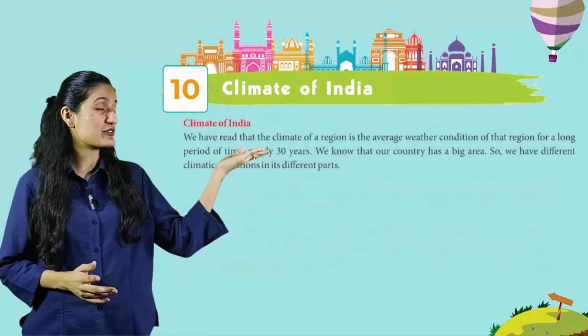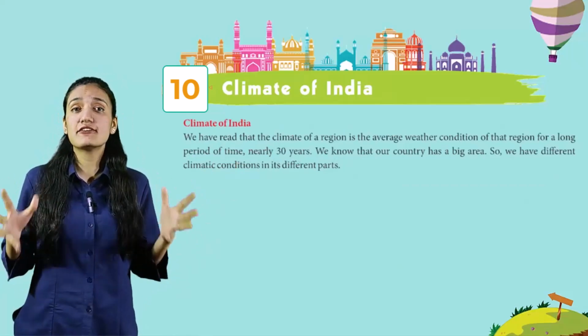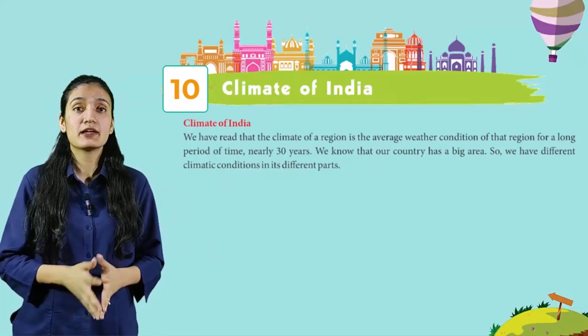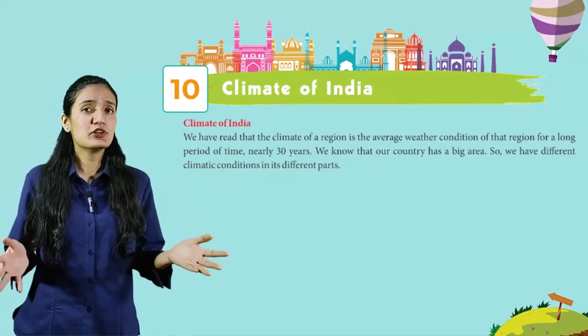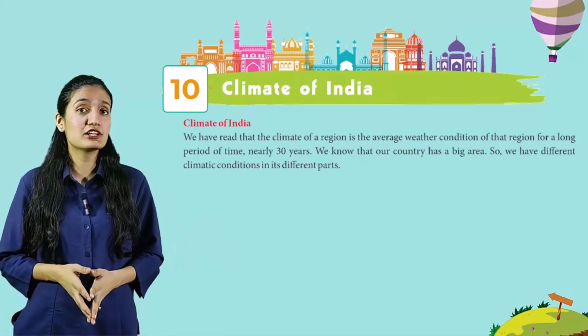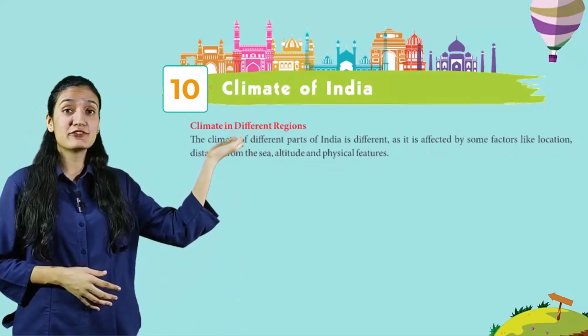Now, climate of India. We have read that the climate of a region is the average weather condition of that region for a long period of time, nearly 30 years. We know that our country has a big area, so we have different climate conditions in its different parts. Now, climate in different regions.